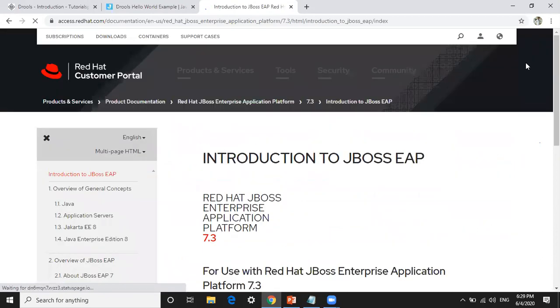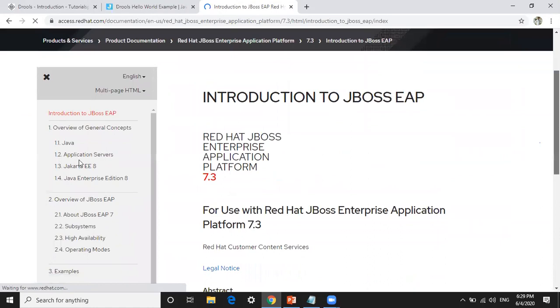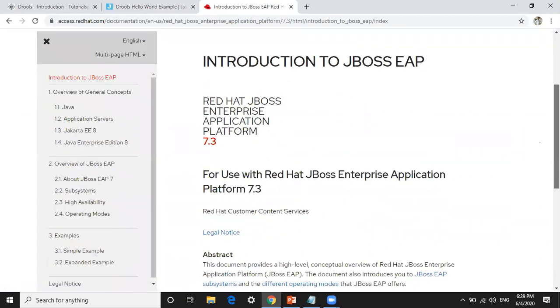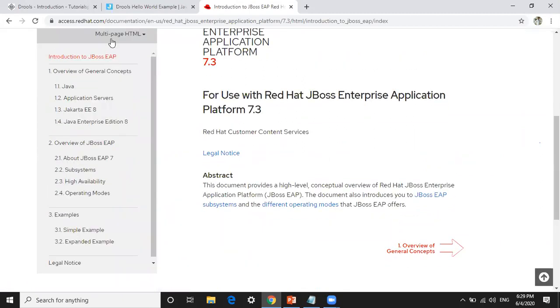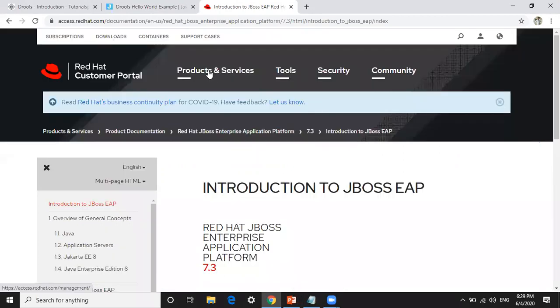You need Java, then an application server, and the EAP for the installation. You can go to the Red Hat website, go into Products and Services, and download the latest EAP.